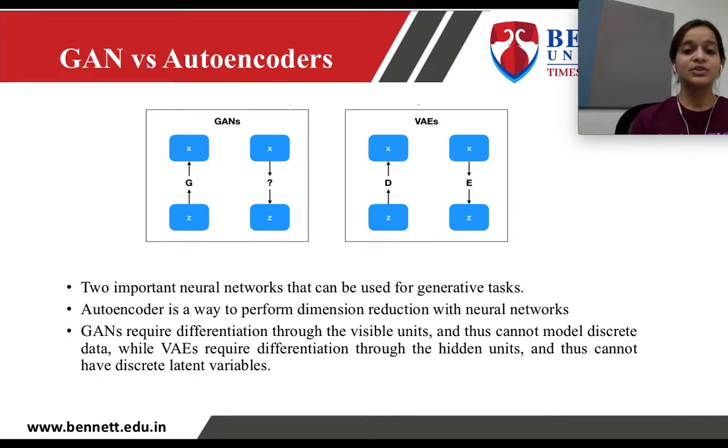Through GAN, we do not produce the same image as the input image, but images which are similar yet have quite a few variations from the input image, while the aim of an autoencoder is to reproduce an image that is 100% similar to the input image. So this is the basic difference between GAN and autoencoder.